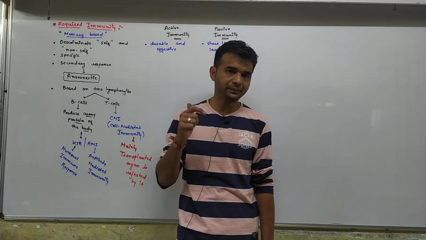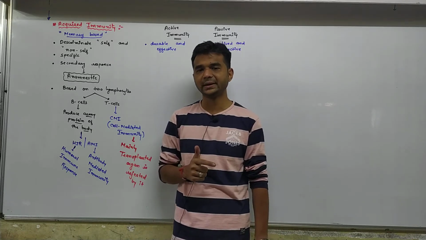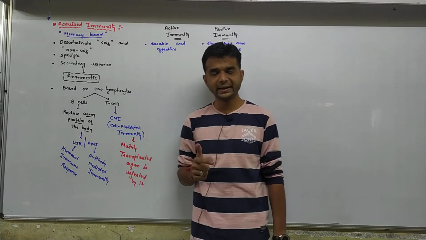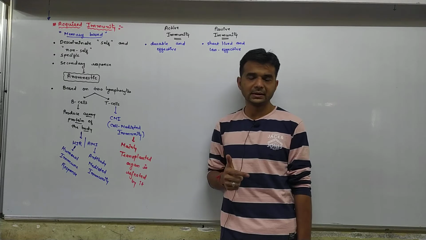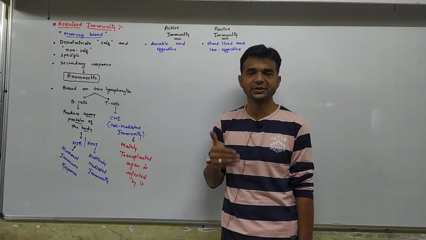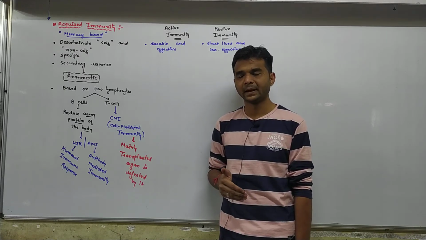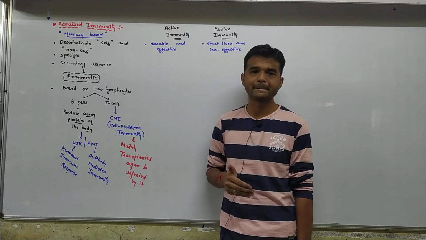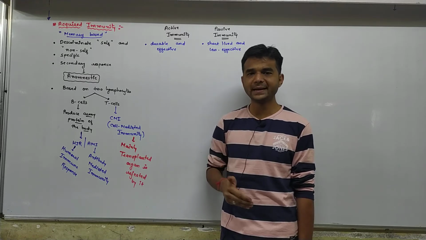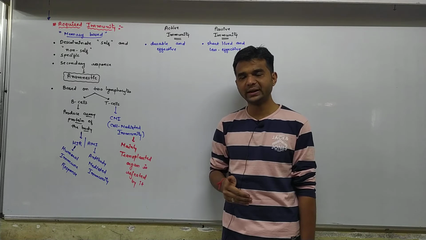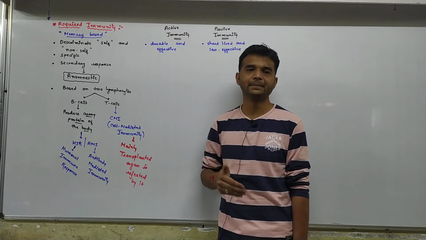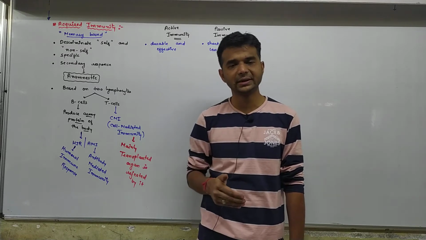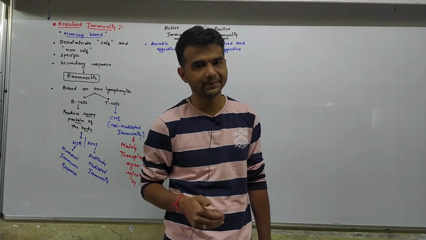But in passive immunity, our body is unable to produce the antibody against a particular antigen. So ready-made antibodies are introduced. Fine. That type of immunity is known as passive immunity.